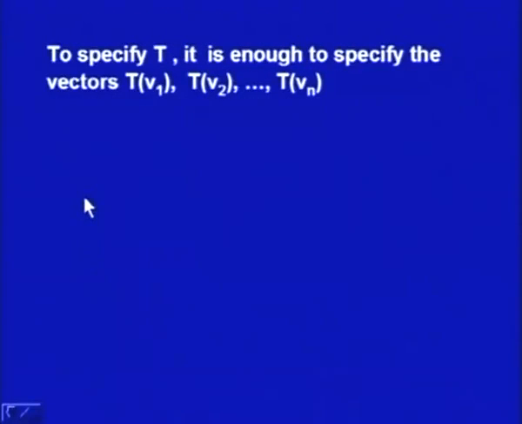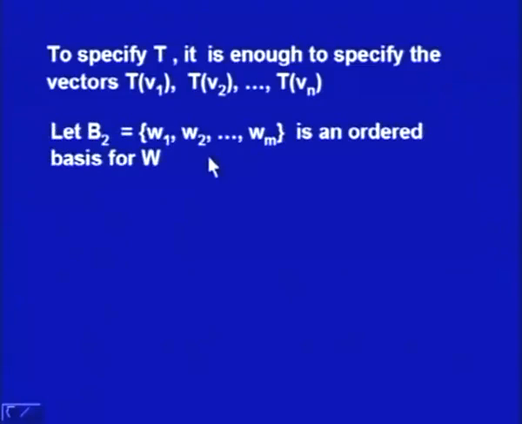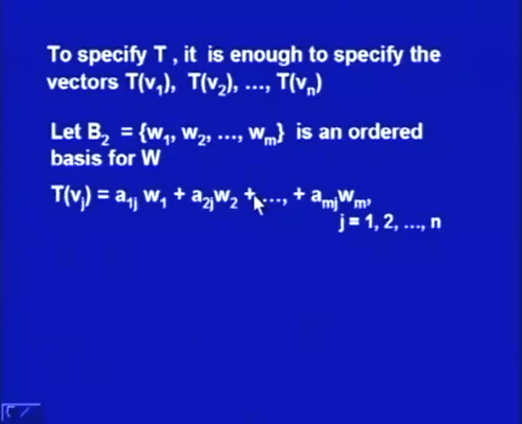That means to specify T, it is enough to specify the vectors Tv1, Tv2 and Tvn. But what are Tv1, Tv2, Tvn? These are vectors in W, and let us say W has an ordered basis B2 consisting of w1, w2, wm. This happens to be an m-dimensional vector space, so we will have only m vectors.